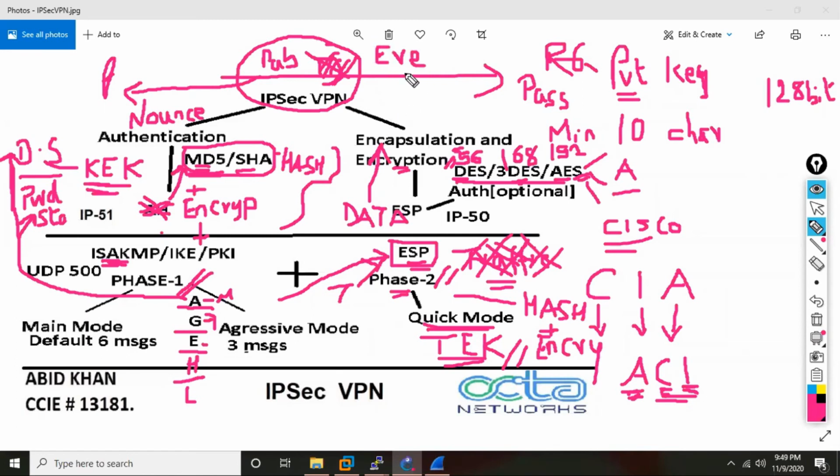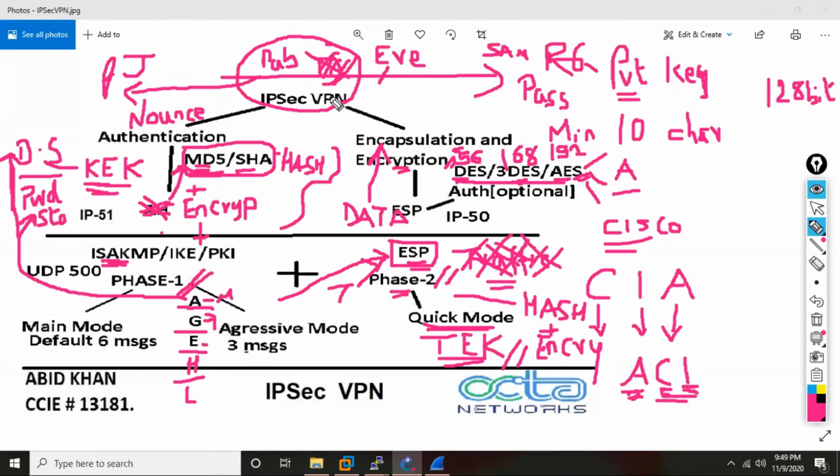So there is some Eve on the internet. Eve basically means what? His job is to do eavesdropping. So what can this Eve do? Basically, on this side you have John, and on this side maybe you have Sam. So when Sam and John are communicating, there is somebody, Eve, who is watching.